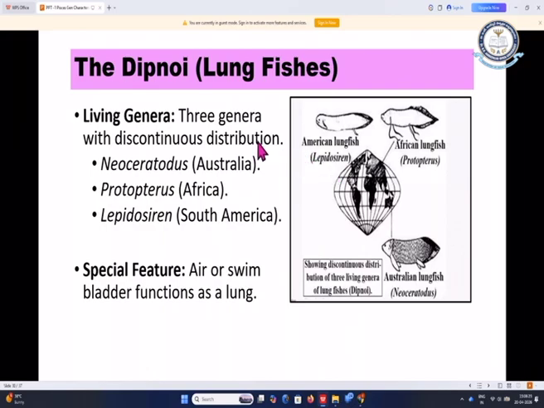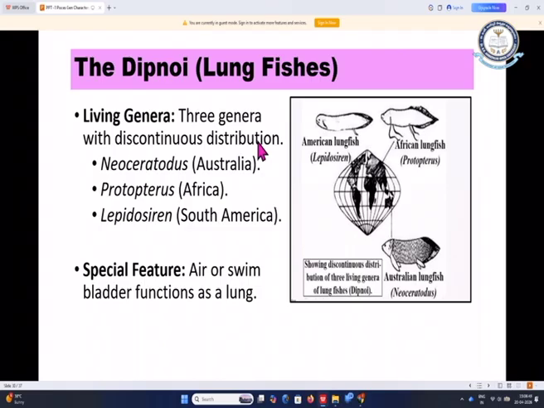Coming to the Dipnoi fishes, these are nothing but the lung fishes. These are the living genera. There are mainly 3 living genera. They exhibit discontinuous distribution. Discontinuous distribution means they are distributed all over the world, not particularly restricted to a particular area, but dispersed in different areas.